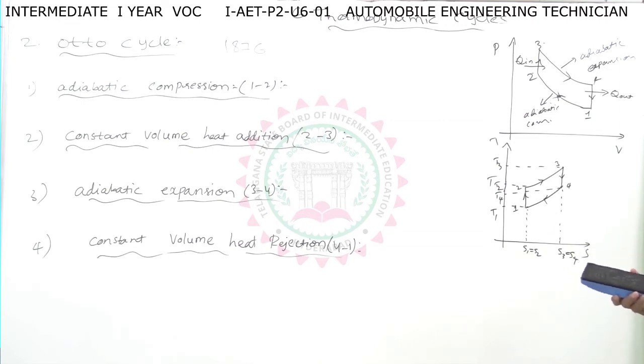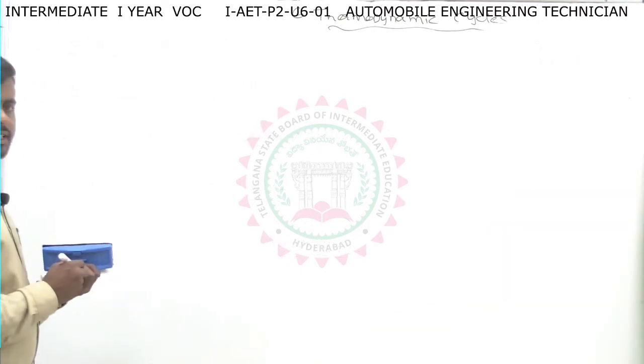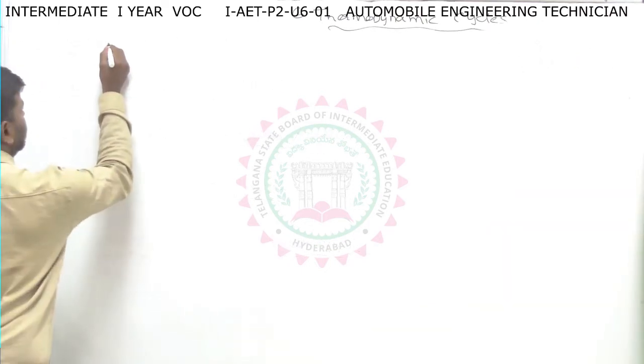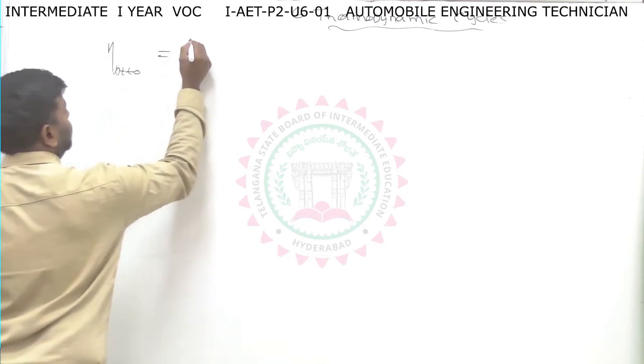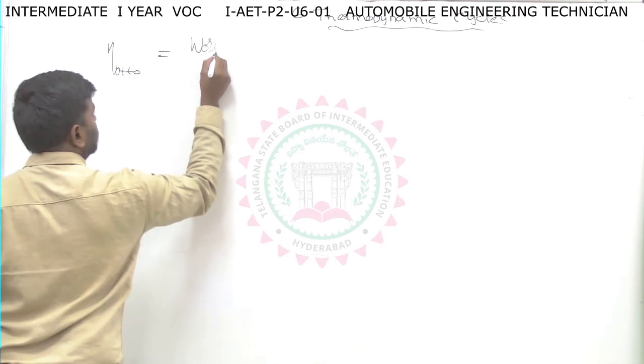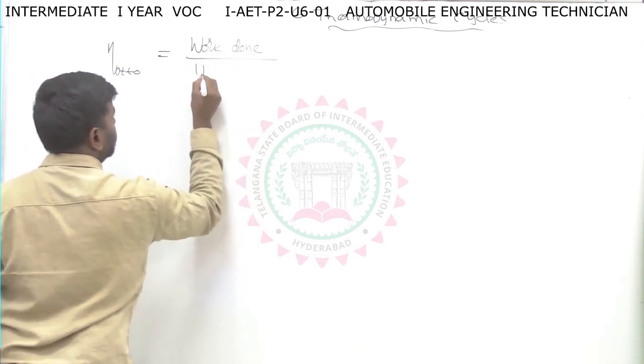Now we will derive the equation for the efficiency of the Otto cycle. I already explained what efficiency is. Efficiency equals work done by heat supplied.